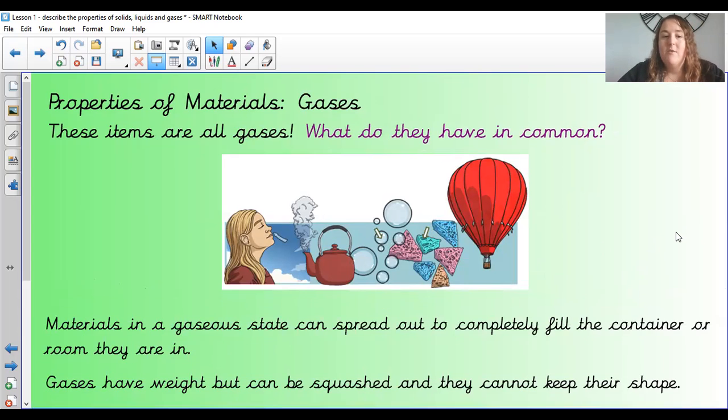Okay, so materials in a gaseous state can spread out to completely fill the container or room that they are in. Gases have weight, but can be squashed, and they cannot keep their shape.